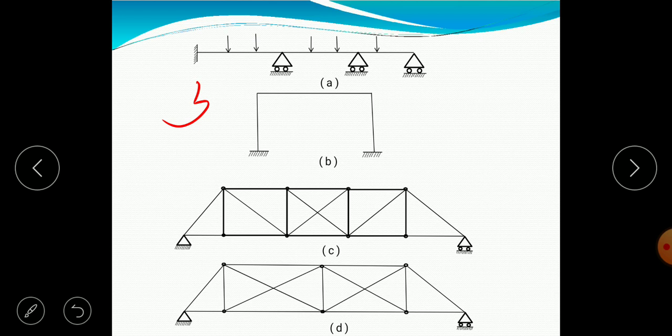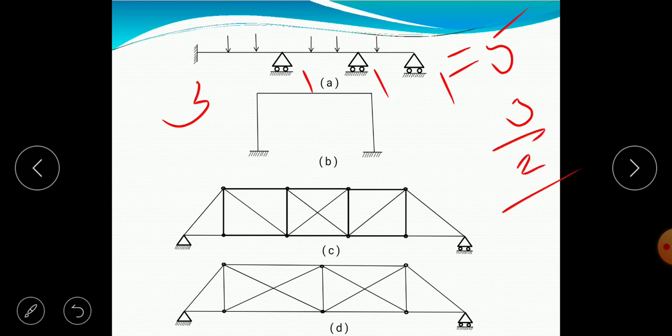This is a roller, which means it can move horizontally and it can rotate about the axis, so 1. Here this is also a roller, 1. Total 5. But we have only 3 equations, so 2 extra reactions. So it is indeterminate.